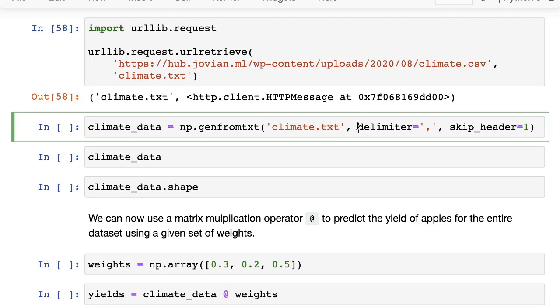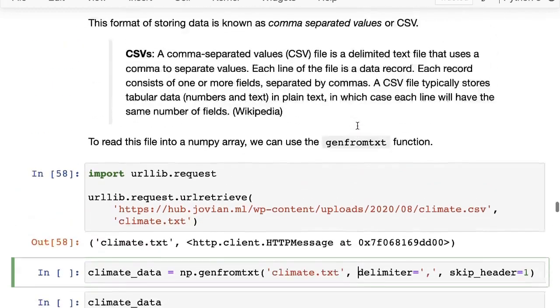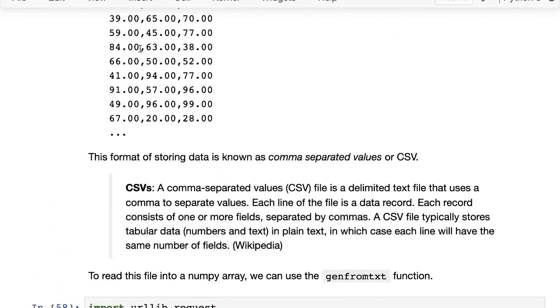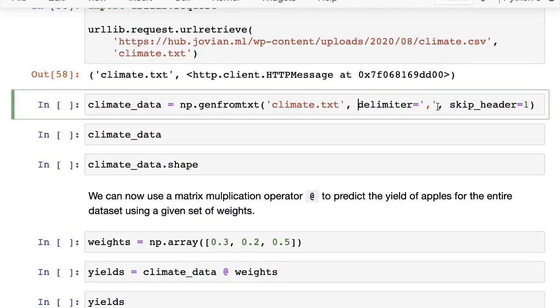Then we need to provide what the delimiter is. So what is the separator between the data? In our case, the data points are separated by commas, but sometimes these are separated by colons. Sometimes these are separated by the tab character. So we just want them to be separated by commas.